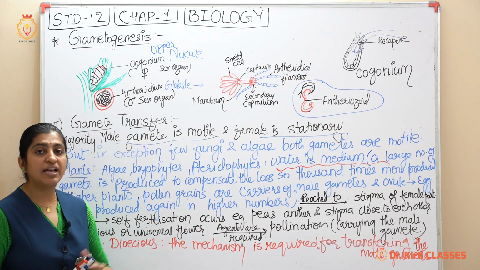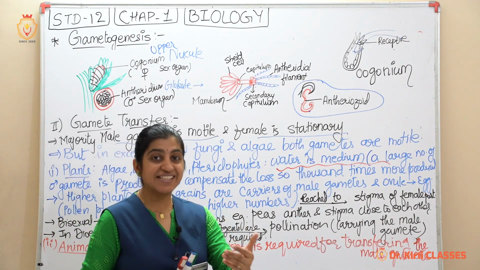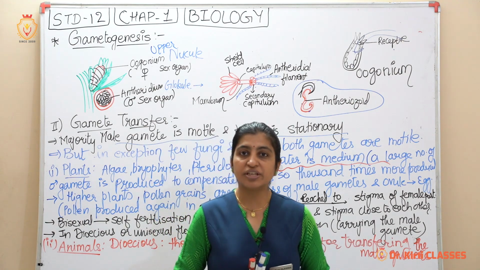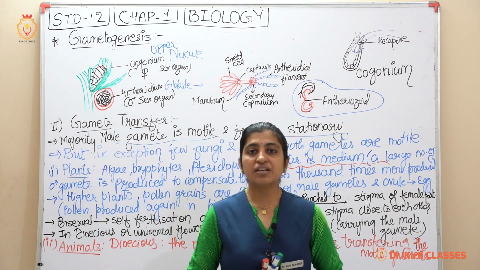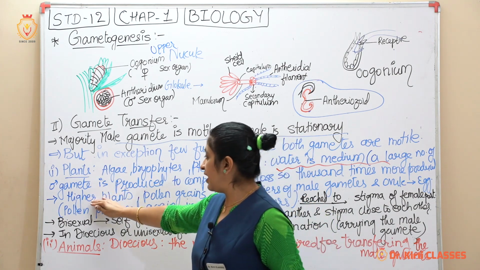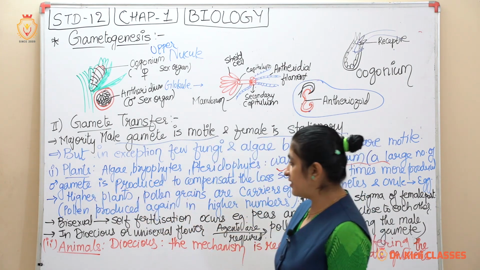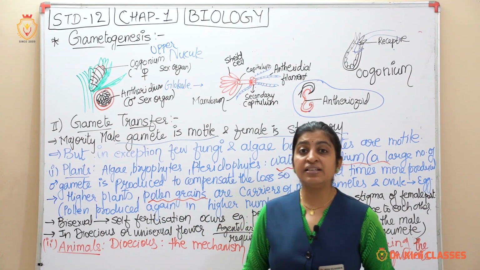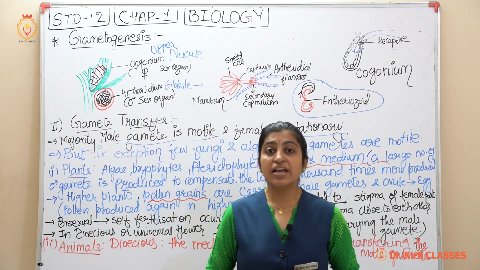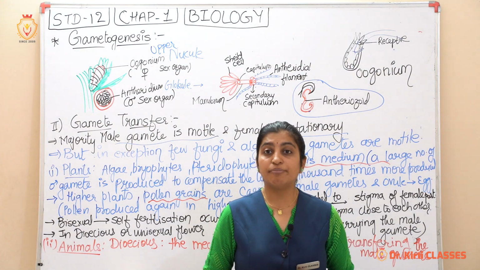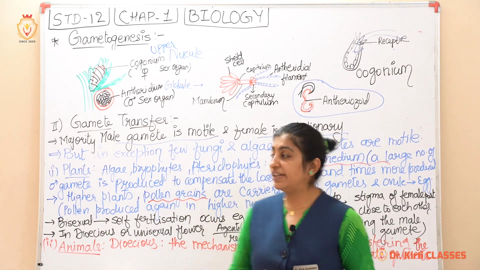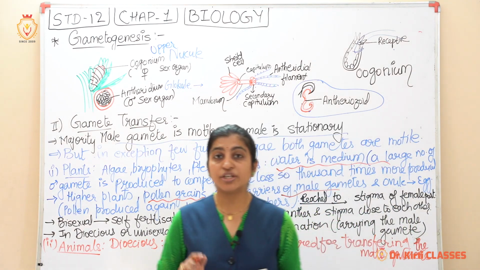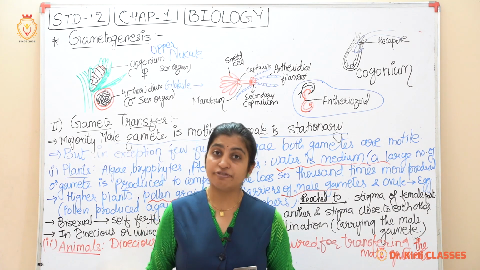What about the higher plants? Higher plants means seed-producing plants, meaning the plant bears flowers. In higher plants the male gametes are pollen grains, produced in the anther. Where does the anther lie? It lies in the stamen, the male reproductive organ. And in the female, it consists of an ovule, which is present in the female.